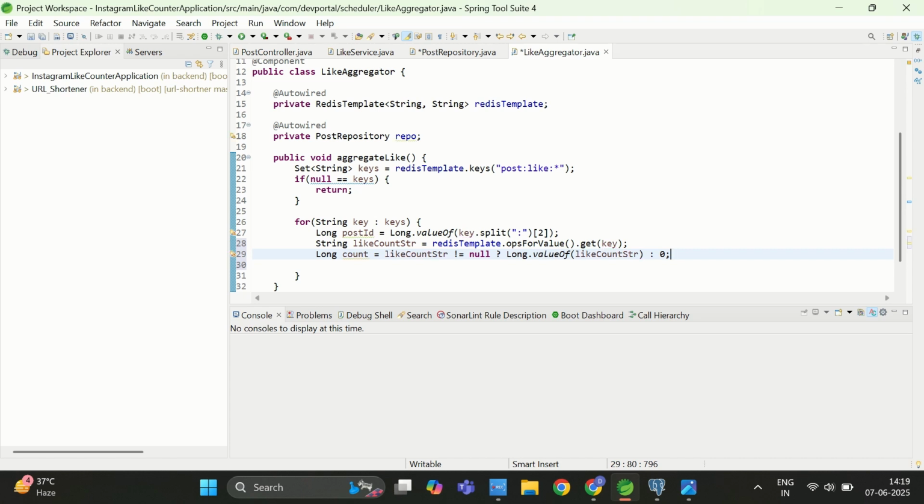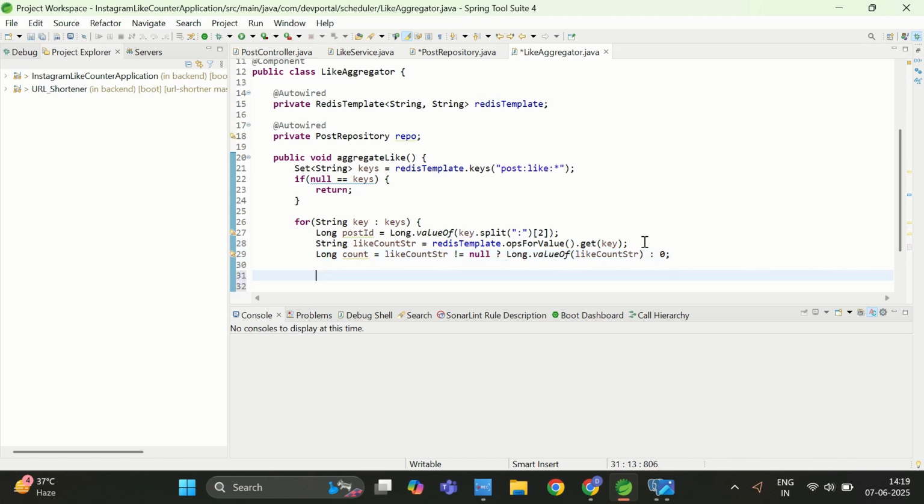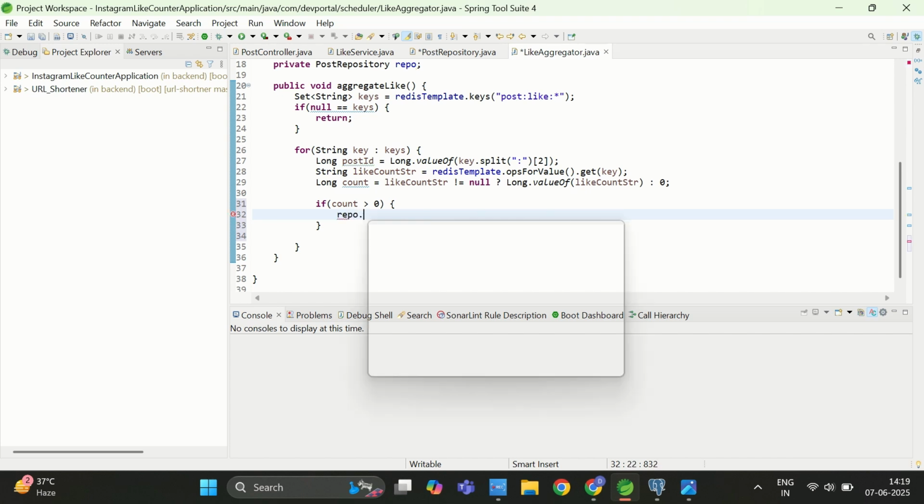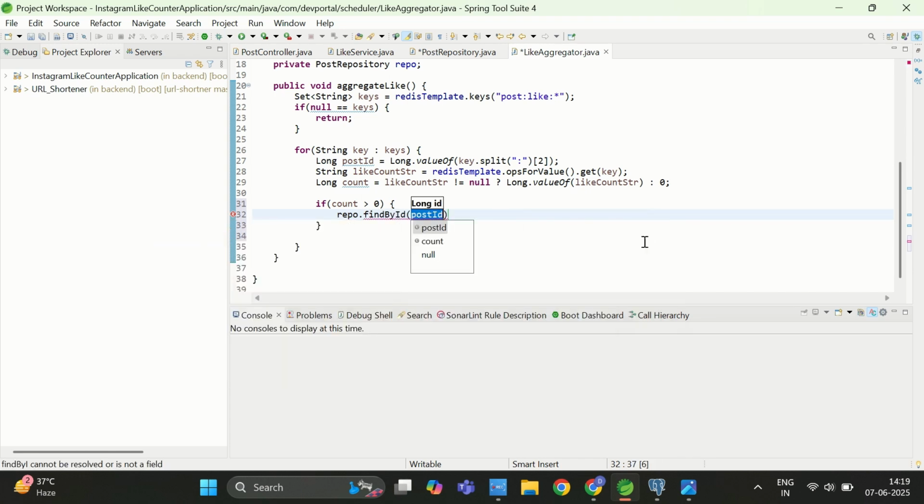So that's it. Now first I will check this count should be greater than 0. If it is greater than 0, only in that case I know I have to update the like count. So I will write one if block here, count should be greater than 0, and now I will call my repository. So I will write repo.findById. I will use my ID here, that is the post ID, and it will return me the optional object. So I will check isPresent.